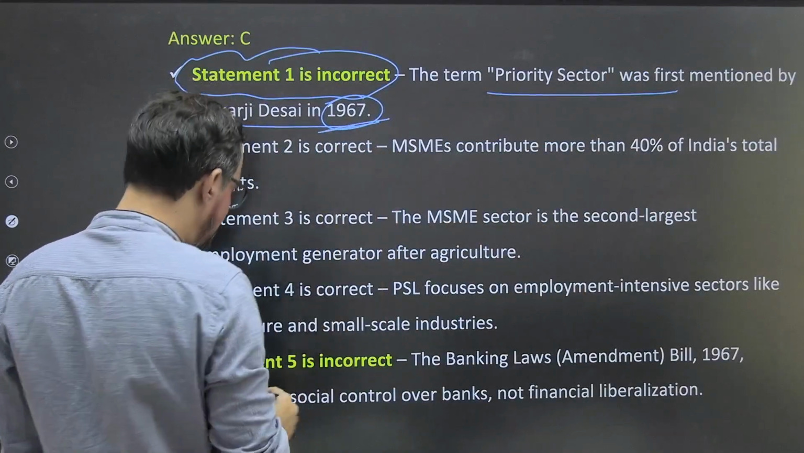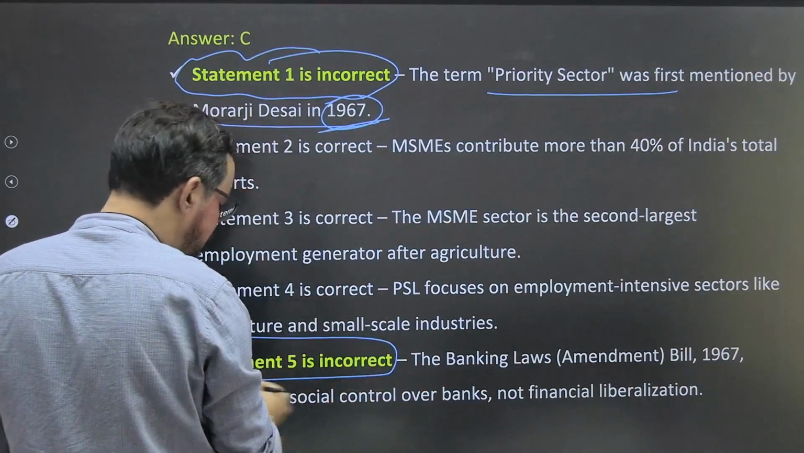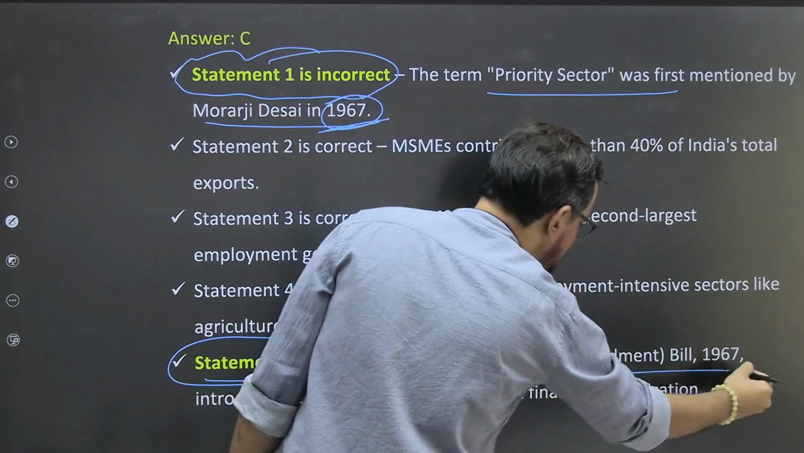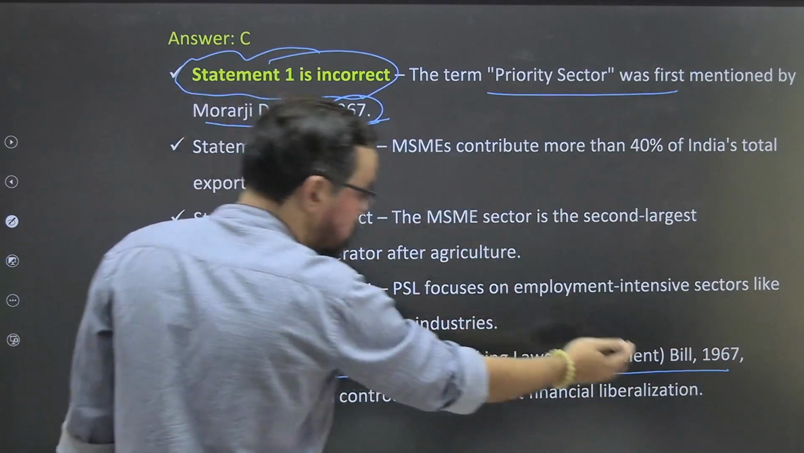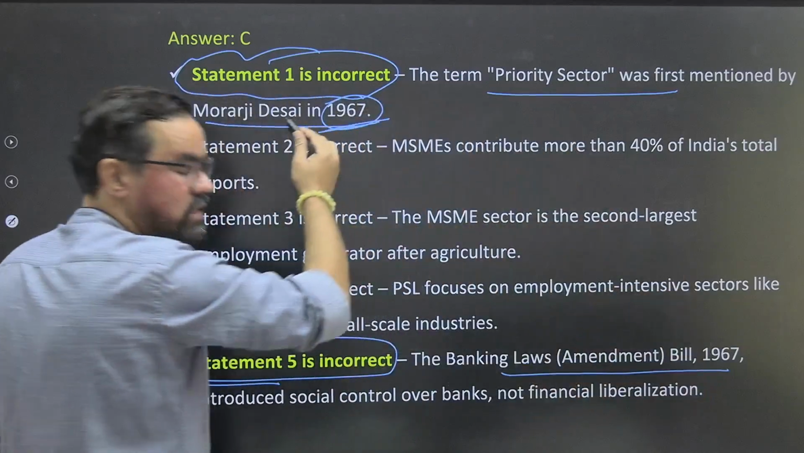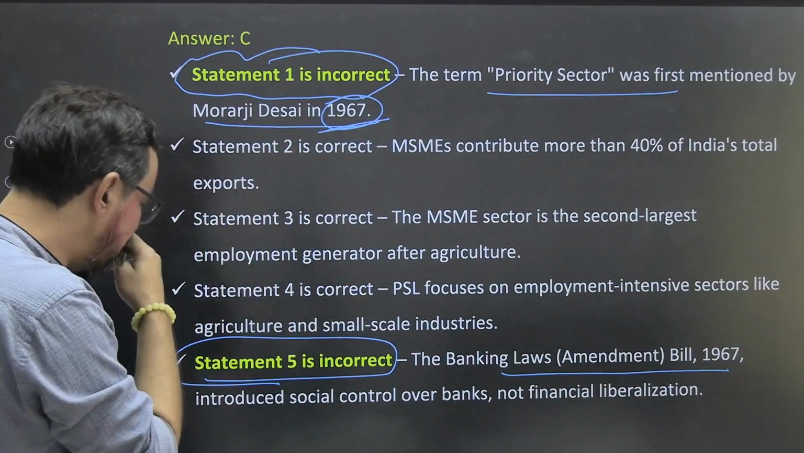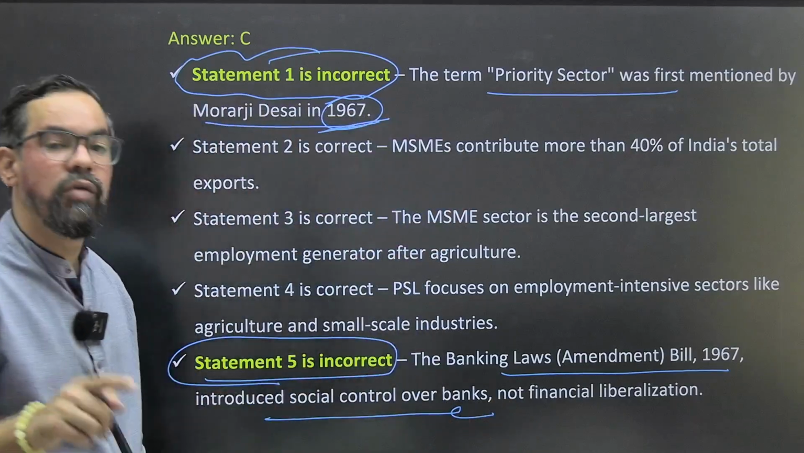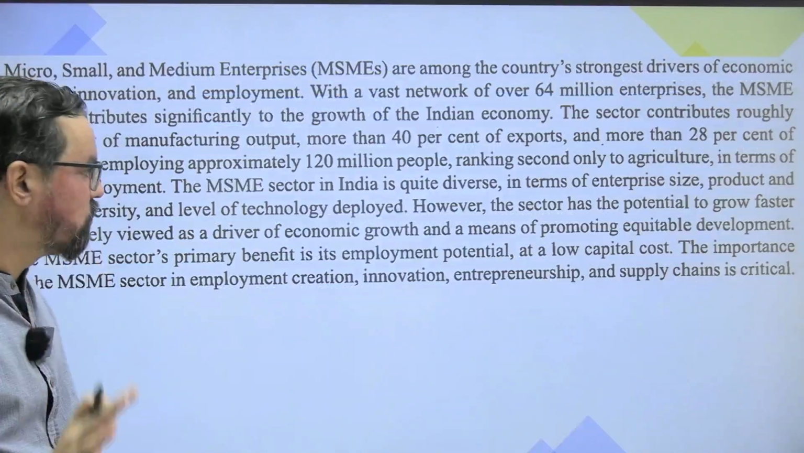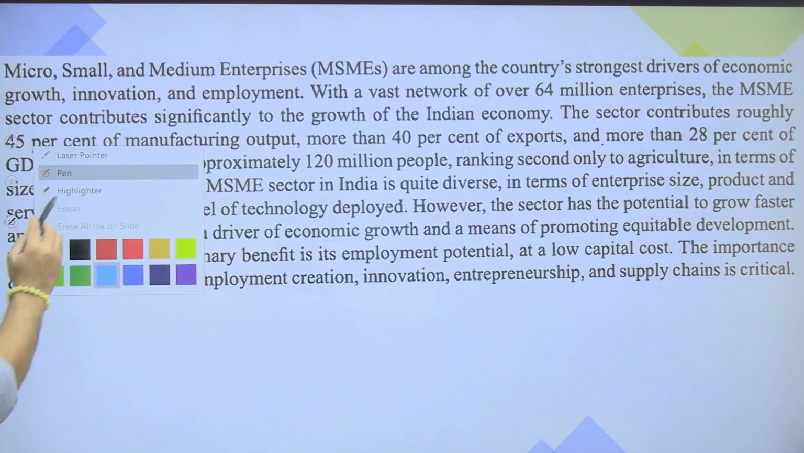1967. Then the fifth statement was incorrect. The Banking Laws Bill 1967 introduced, this is something linked with this one again, 67. So you can link with that particular one again. Introduce social control over bank, not the financial liberalization. Okay? The first question. So now we will have a quick reading.